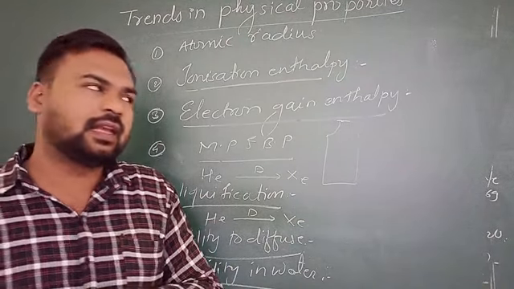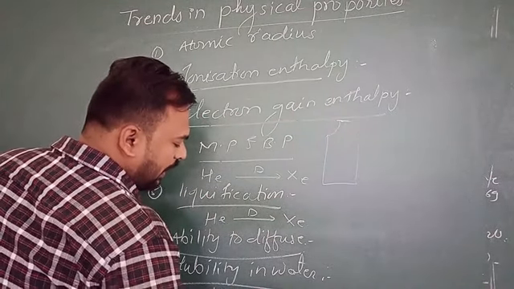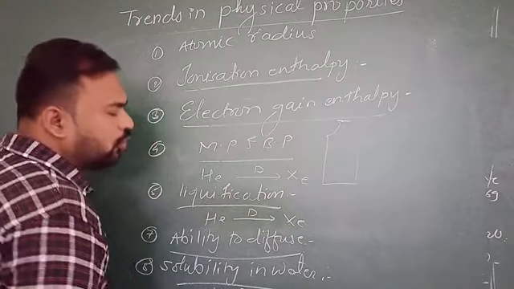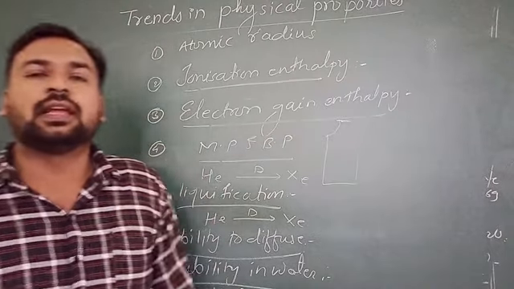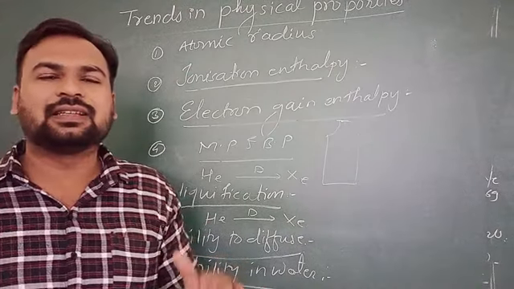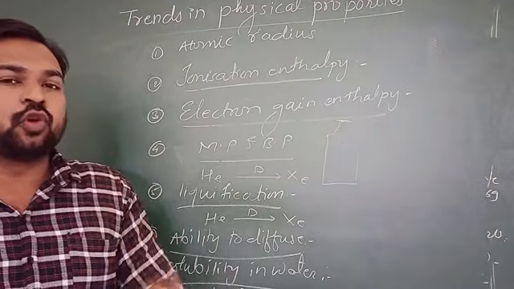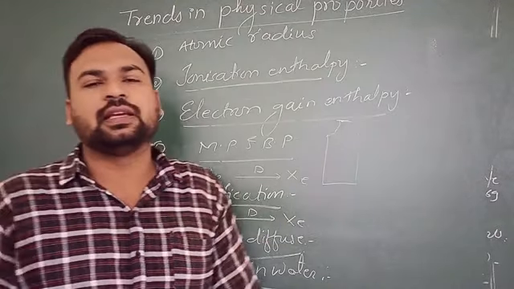Their solubility is very less, and if you go again from helium to xenon, their solubility goes on increasing. That means xenon is more soluble while helium is less soluble in water. So from top to bottom, solubility in water goes on increasing.